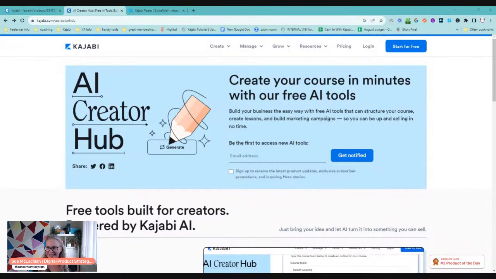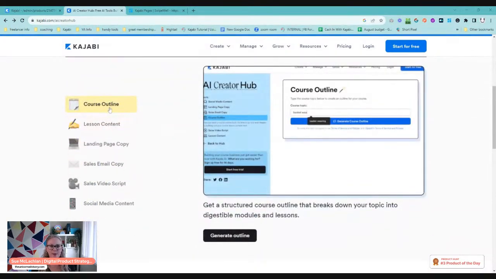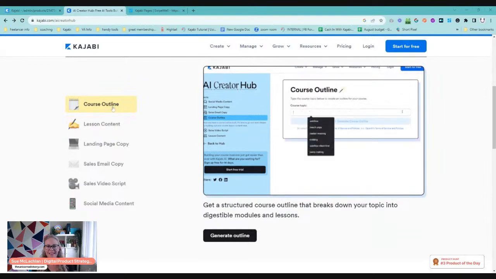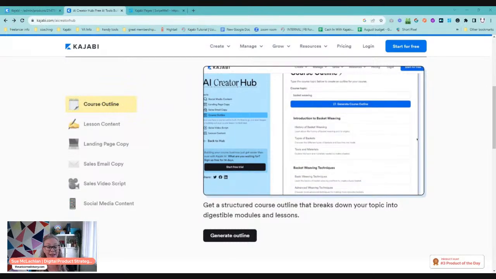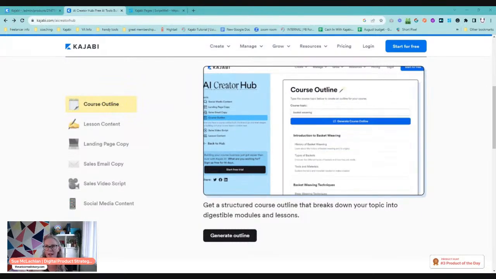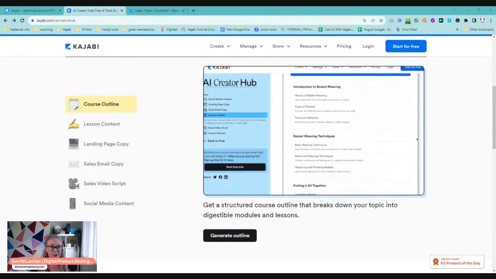But how cool is this? It is Kajabi's AI Creator Hub, and you can use that free right now, whether you are a Kajabi user or not. So it is kajabi.com/AI Creator Hub. And you can go there right now and start playing with some cool things, such as you can create your course outline, your lesson content. Oh my gosh. I mean, these are things that can cause people so much stress and can be a real headache to figure out. Or you might have an outline that you do on your own, and it's really good just to give you some extra things that maybe you haven't thought of, or a good structure.